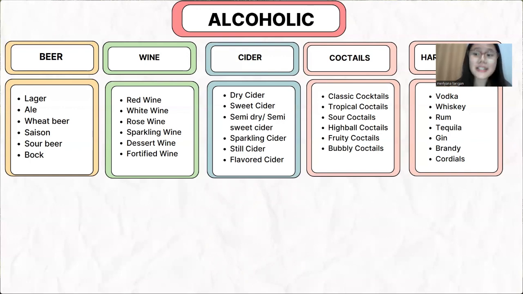And then we have dessert wine. It's a sweet wine typically served with a dessert, like a port or moscato. And the last one we have fortified wine, a wine with added alcohol like a sherry or Madeira, often stronger and richer. And next we move to cocktails.